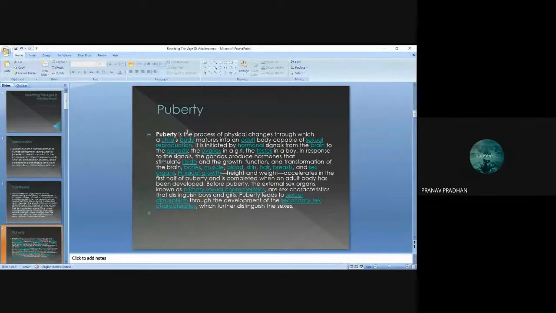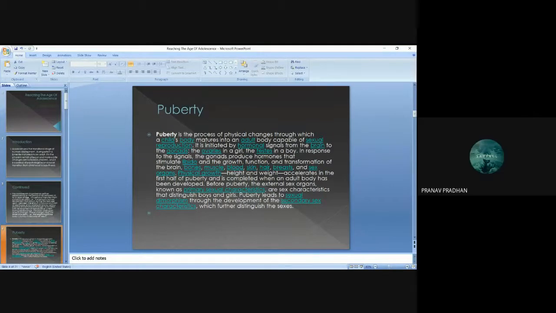Puberty is the process of physical changes through which a child's body matures into an adult and is capable of sexual reproduction. It is initiated by hormonal signals from the brain to the gonads, the ovaries in a girl, and the testis in a boy.